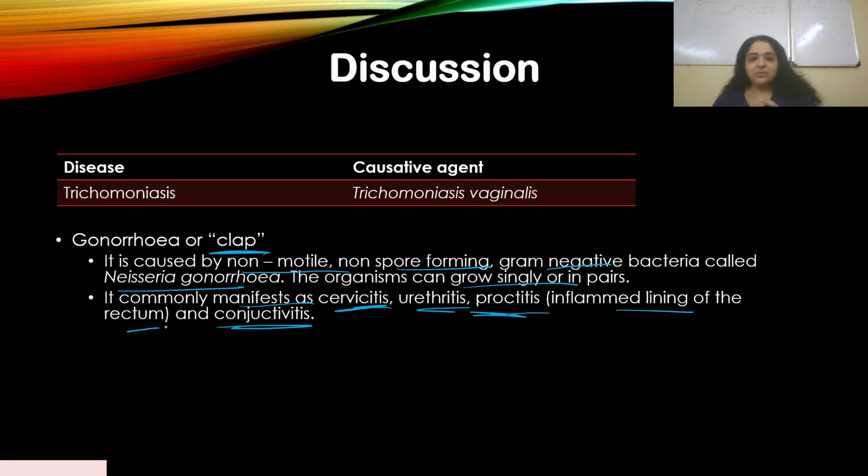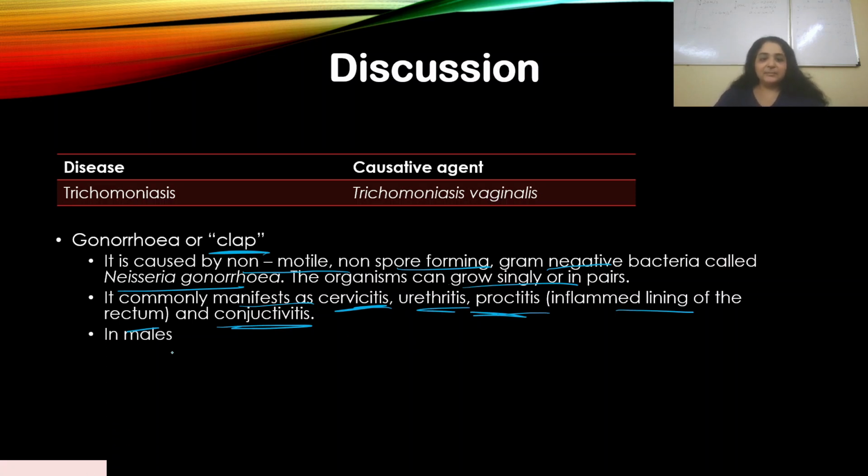So try to understand what happens if gonorrhea is there in a patient. You can see there's cervicitis, inflammation of the cervix, urethritis, inflammation of the urethra, and proctitis, inflammation of the rectum. There can be conjunctivitis also, that's inflammation of the conjunctiva of the eye.